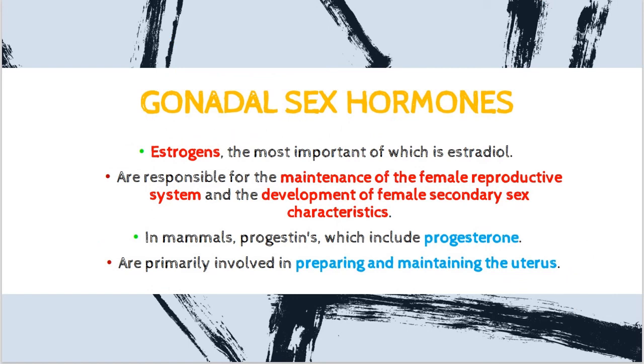Estrogen, and the most important estrogen is estradiol, is responsible for the maintenance of the female reproductive system as well as development of female secondary sex characteristics. And in mammals, progestin is also produced by the ovaries, or gonads, in females, which includes progesterone. What is the function of progesterone? To prepare and to maintain the uterus during pregnancy.